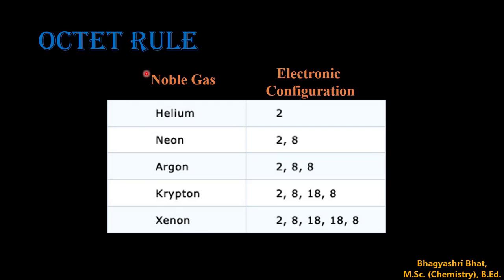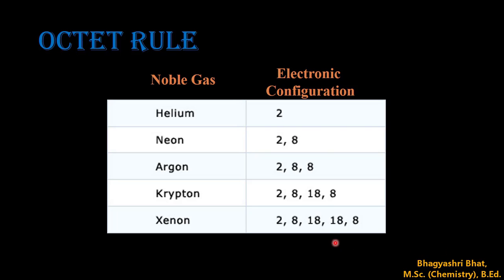What does the octet rule state? The octet rule states that all atoms tend to have 8 electrons in their valence shell, which is a very stable electronic configuration. Atoms of all other elements, other than these noble gases, have either fewer than 8 electrons or more than 8 electrons. So atoms always tend to have 8 electrons in their outermost shell. For that, they either lose electrons, gain electrons, or sometimes share electrons.